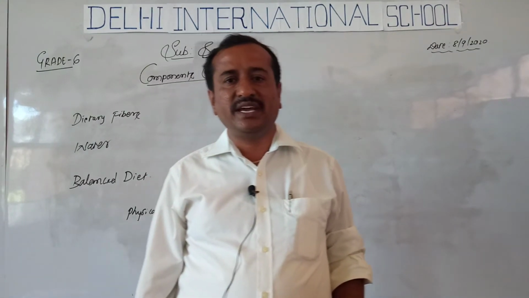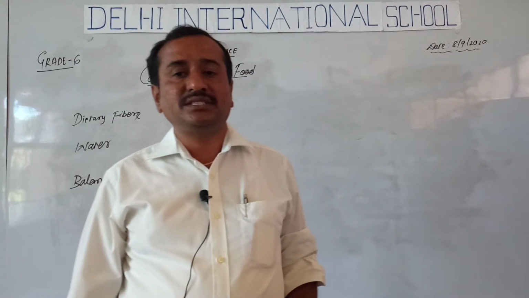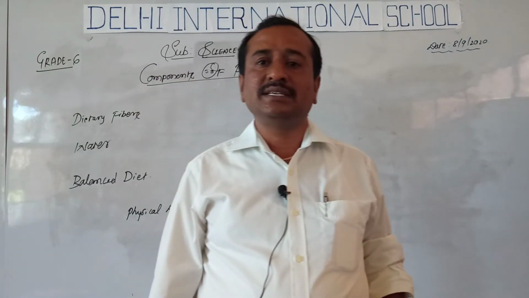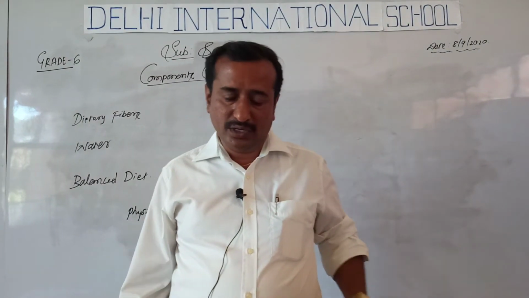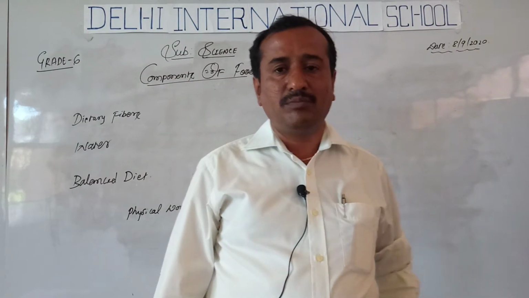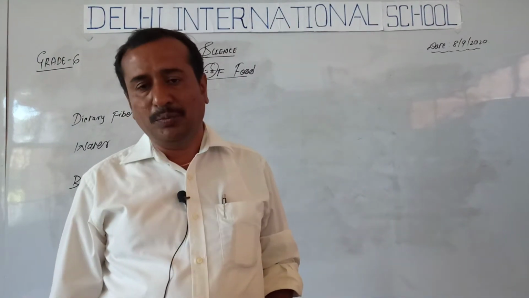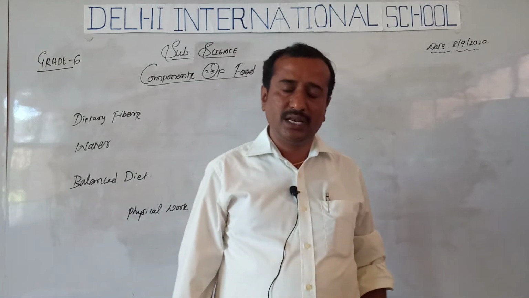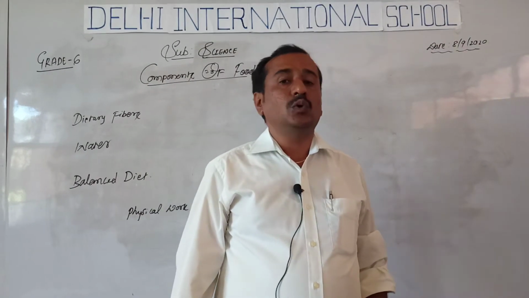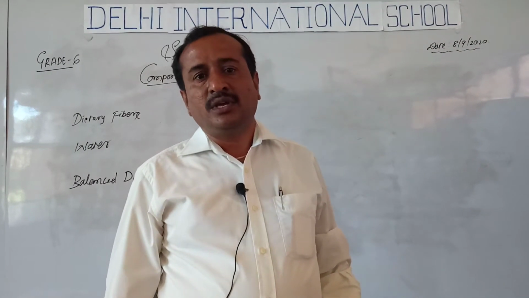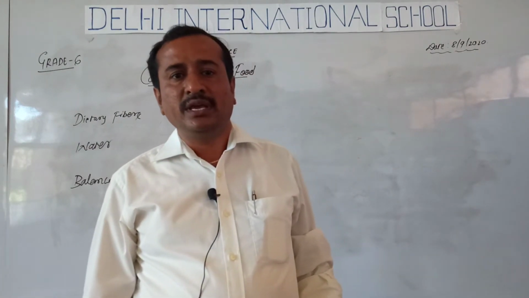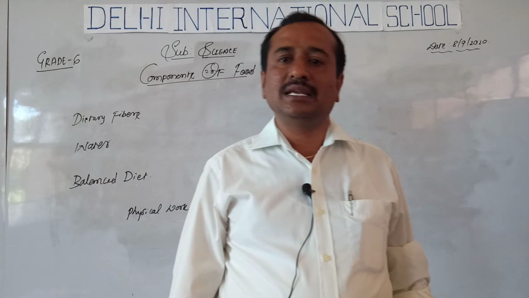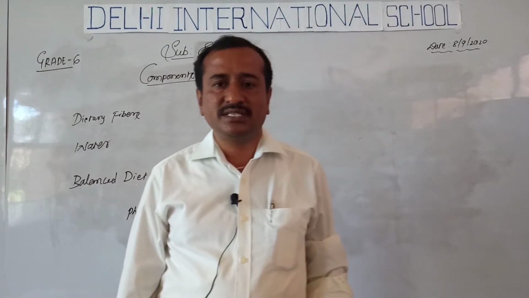Now, what is a balanced diet? The food that we eat daily forms what is called a diet. Will we be able to get all the nutrients by eating any single type of food? No. We have to have variety in our food in order to get all the nutrients required.